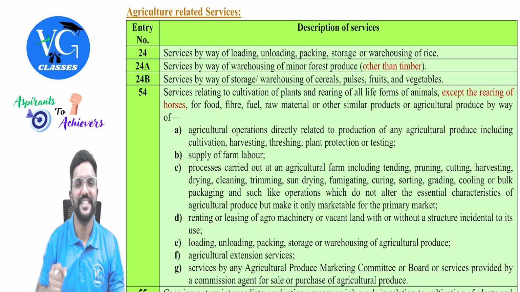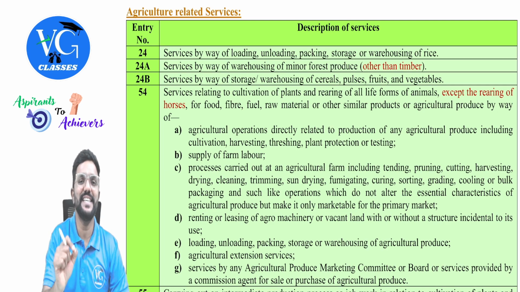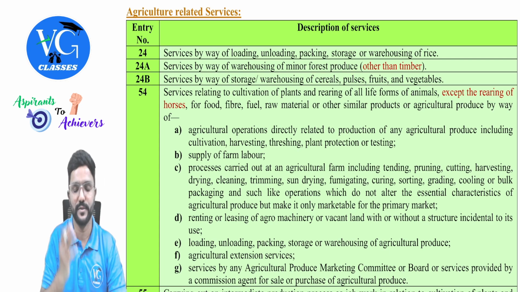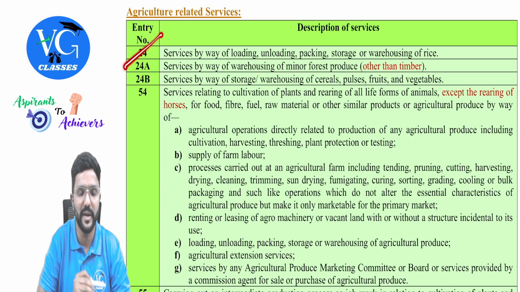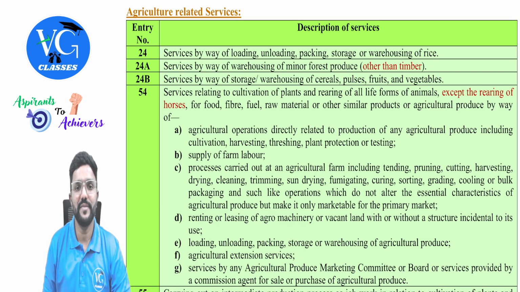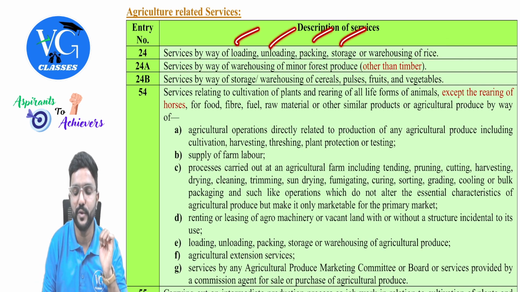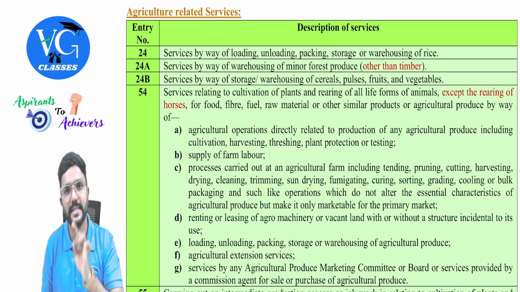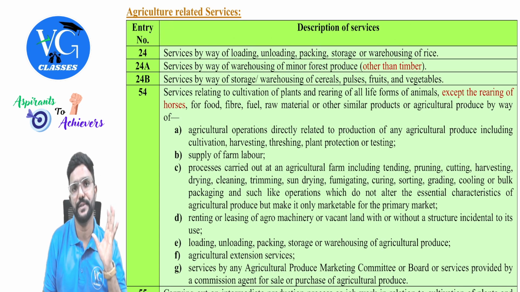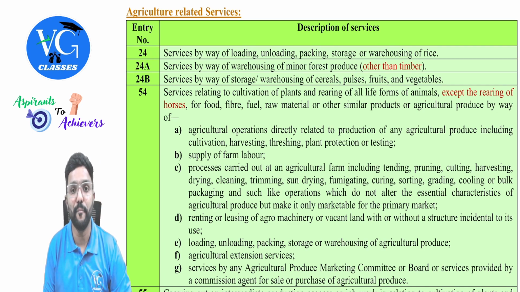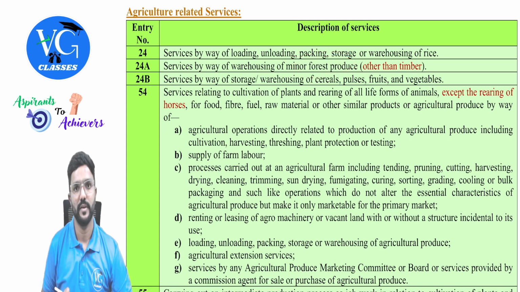Now let us get back to GST. So even under GST, agricultural activities or any services related to agriculture are exempt. So what all are covered, we will see one by one. First, 24. Services by way of loading, unloading, packing, storage, or warehousing of rice. Actually, rice is not an agricultural produce. But still, services with respect to loading, unloading, packing, storage, or warehousing of rice are exempt by way of entry 24. Okay, sir. Next, services by way of warehousing of minor forest produce is exempt.